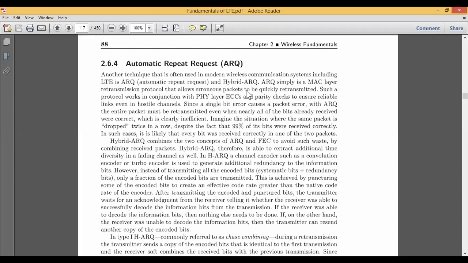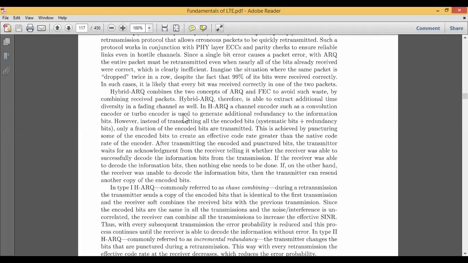And the other thing is that we also try to improve the inefficiency which has occurred because of this particular error, or you can say because of some noise. Now there is another method called hybrid ARQ. Hybrid ARQ makes use of two concepts: one is ARQ, another is called FEC. Why we switch to hybrid ARQ is just to avoid the wastage of the packets, or the combining of the received packets. Therefore, to extract the additional time diversity in the fading channel, we go for hybrid ARQ.